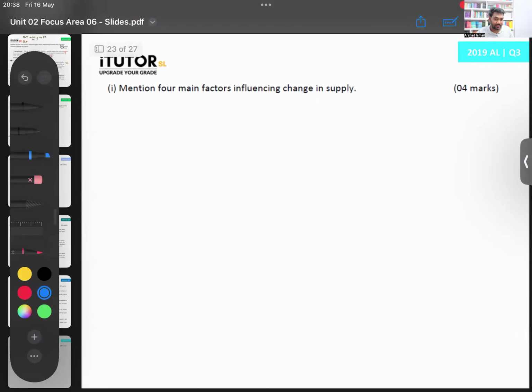2019 question 3. If you haven't described that, then you will get half the marks. Senior 5 months, easy chapters.